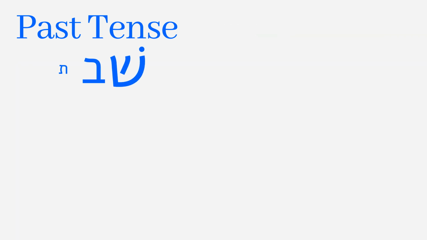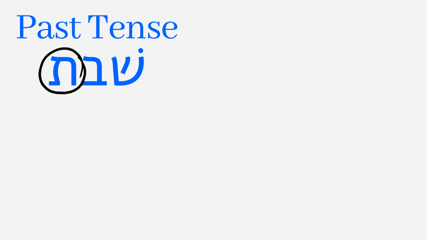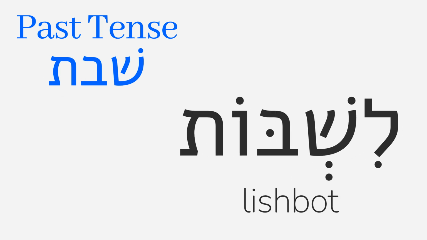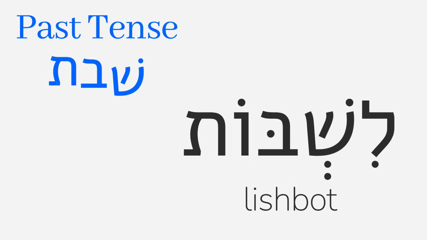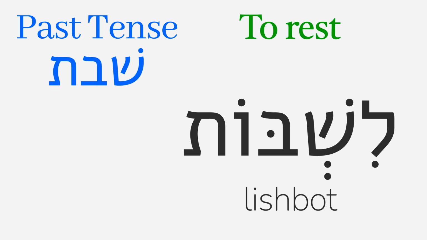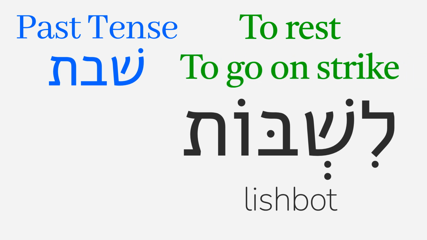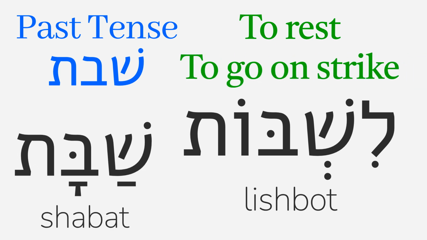Another letter which can disappear in the past tense when it is the last letter of a root is tav. Let's see the past tense of the verb lishbot, from the root shin, beit, tav. Lishbot in the Bible means to rest, and in modern Hebrew, it more often means to go on strike. The word Shabbat, or Sabbath, is from the same root as this verb.